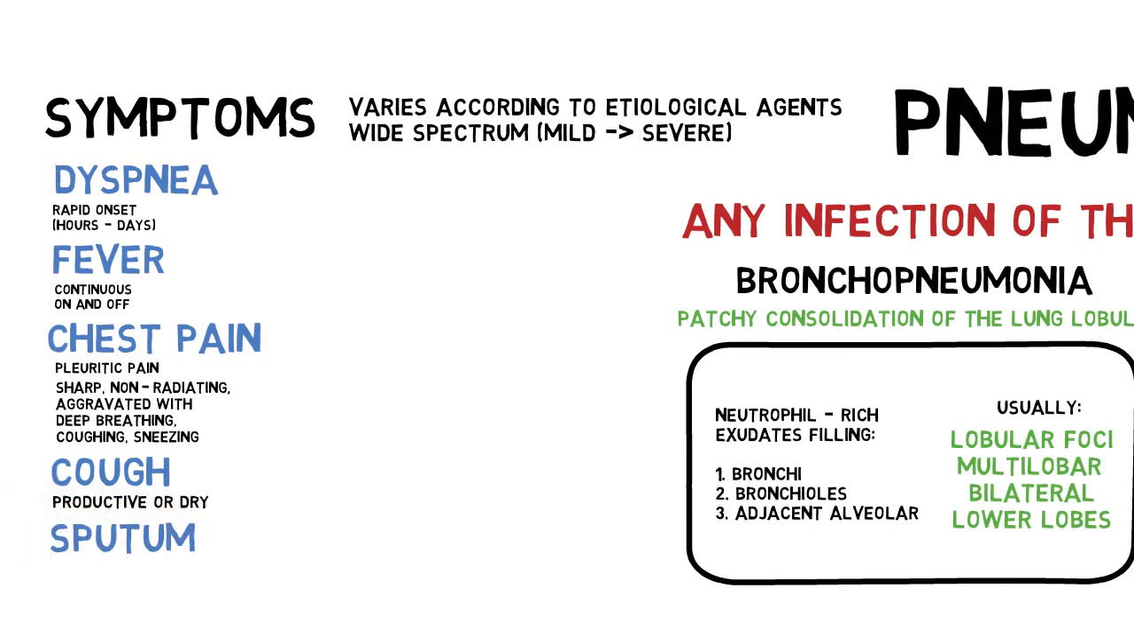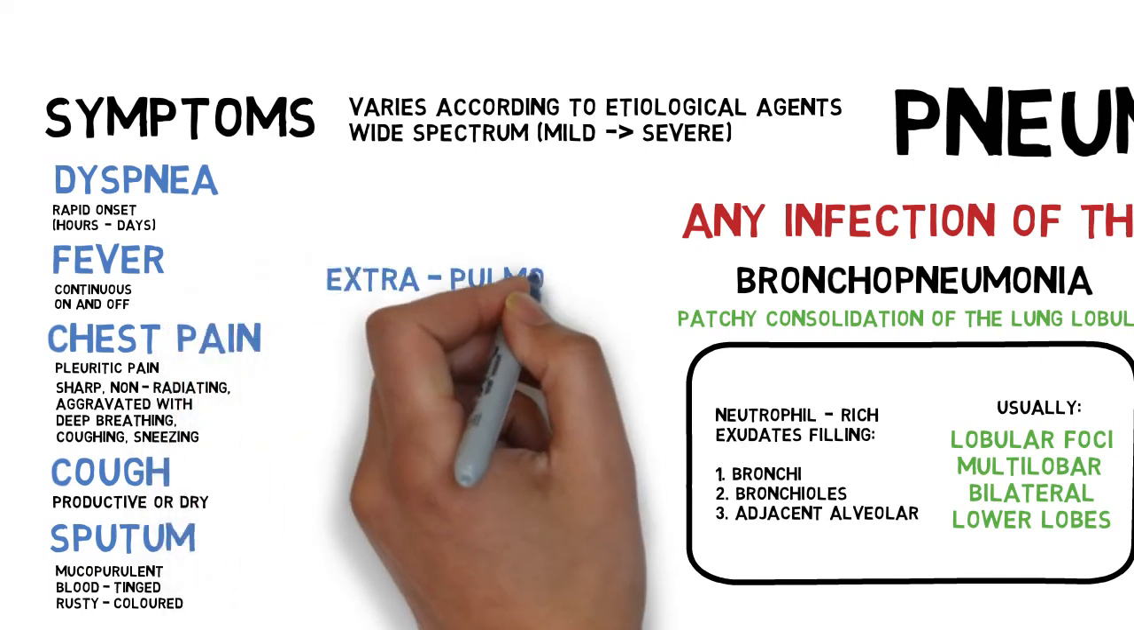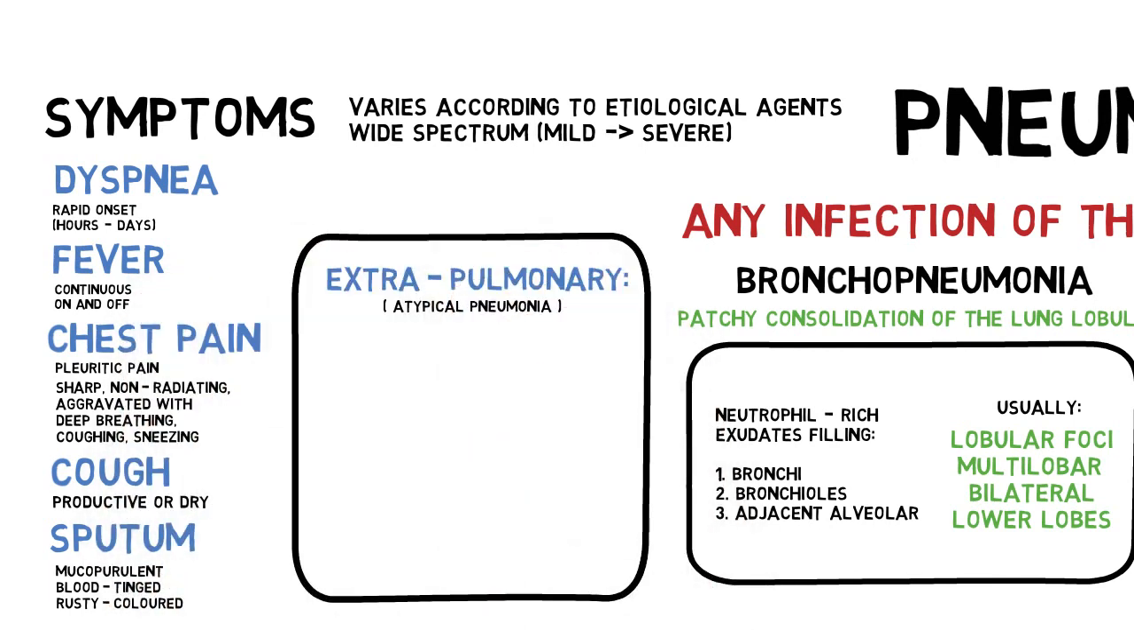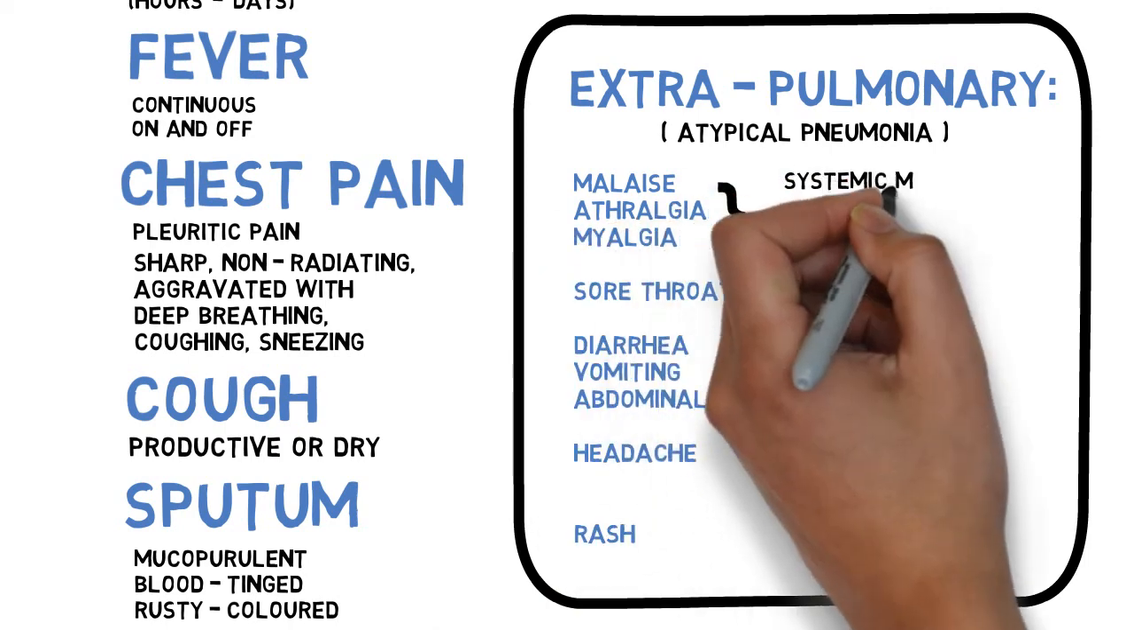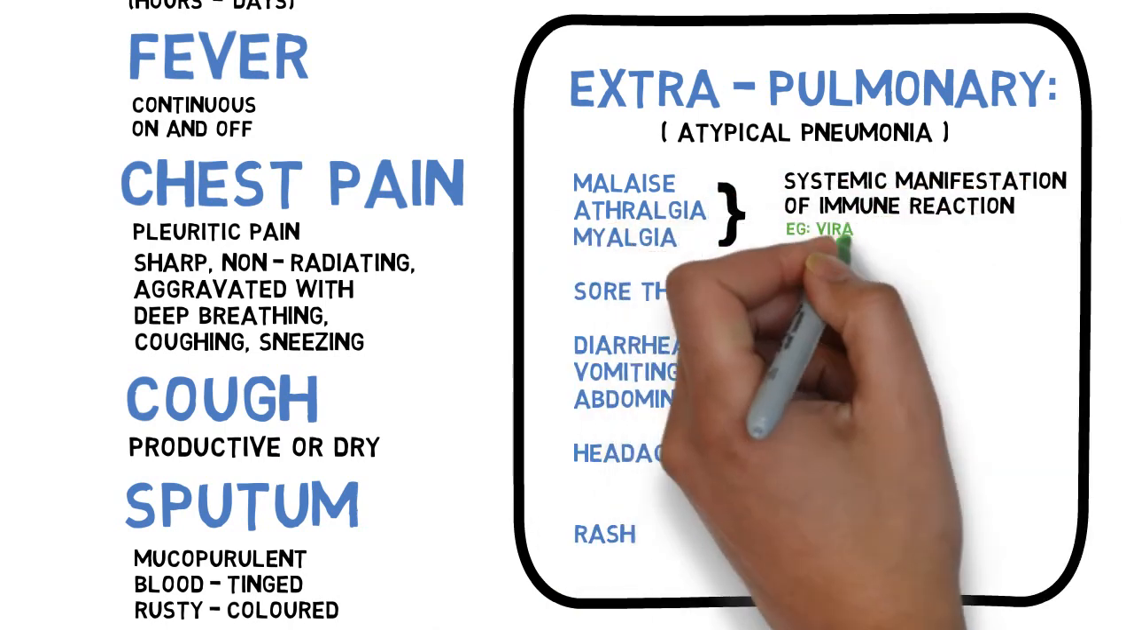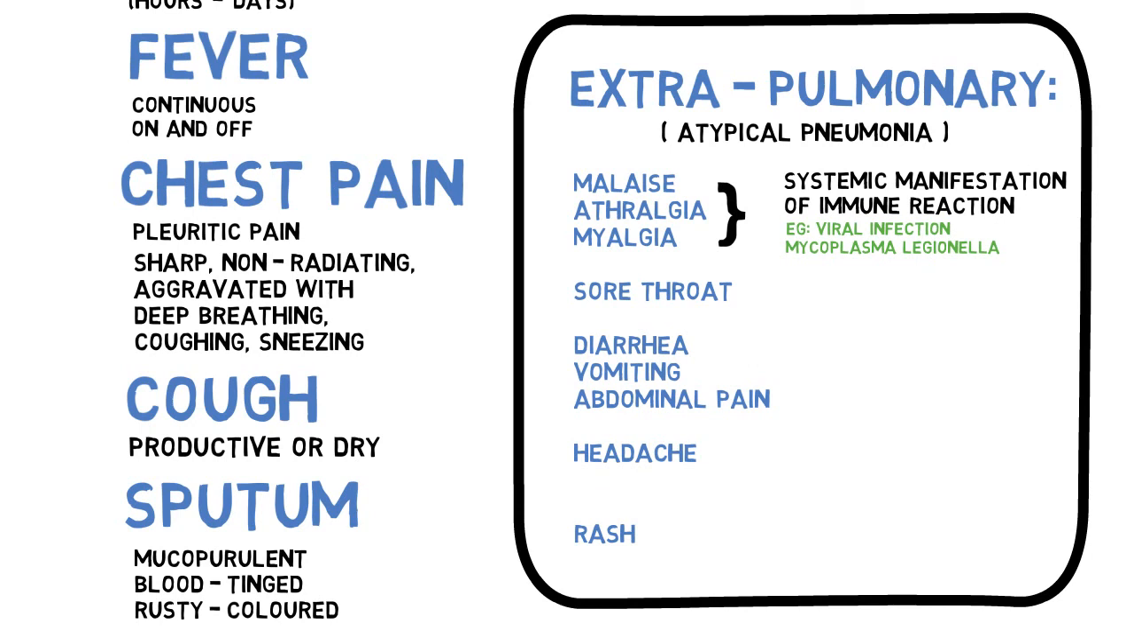Cough can be productive or dry. If it is productive, the sputum can be mucopurulent, blood-tinged, or rusty-colored. The latter is also associated with streptococcus. These are the typical symptoms associated with pneumonia. Other than milder cause and more gradual dyspnea, atypical pneumonia is also associated with extrapulmonary symptoms. Myalgia, arthralgia, and malaise are systemic manifestations of immune reaction. These are commonly seen in infection by viruses, mycoplasma, and legionella.